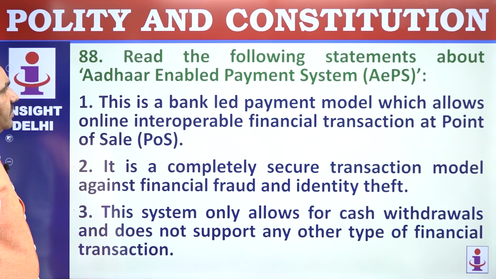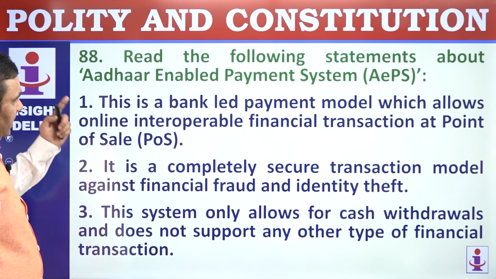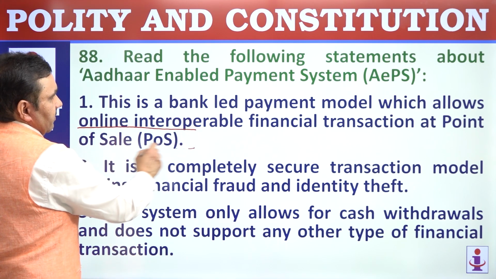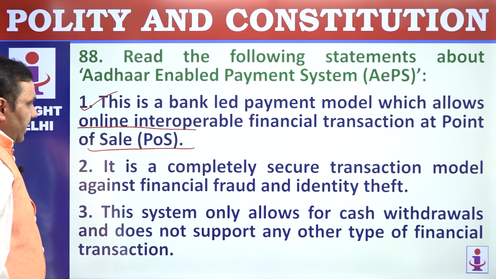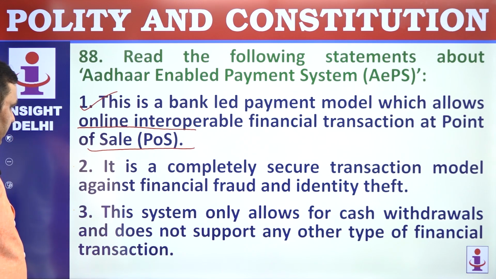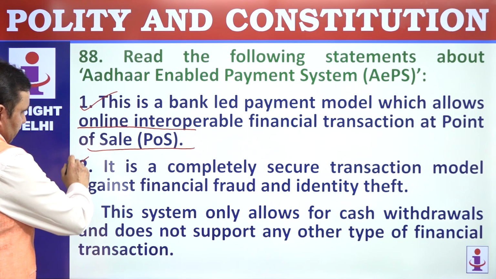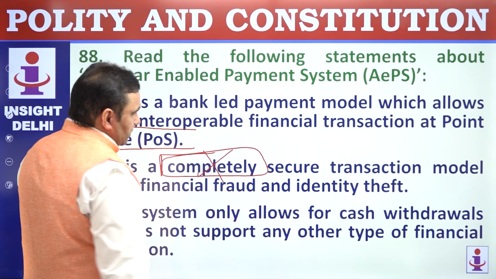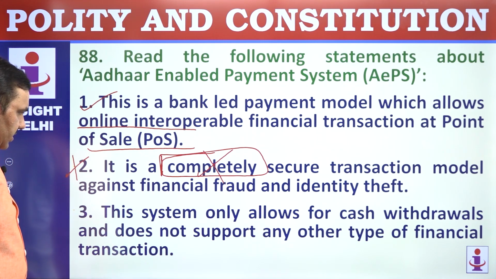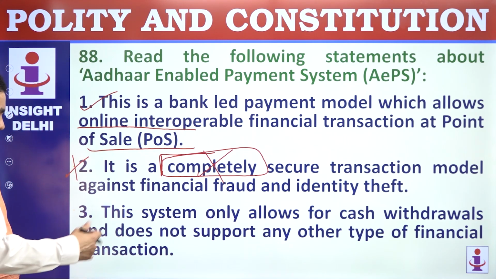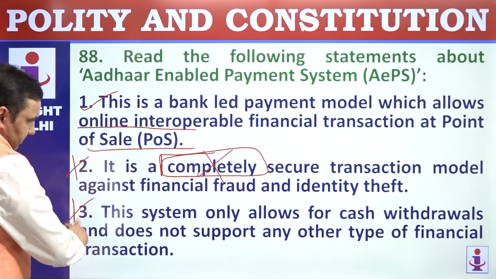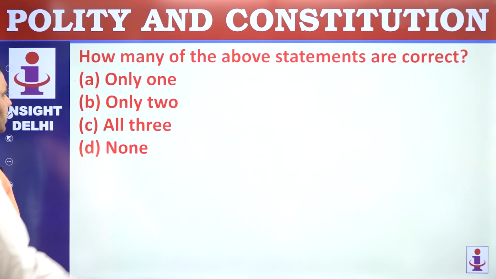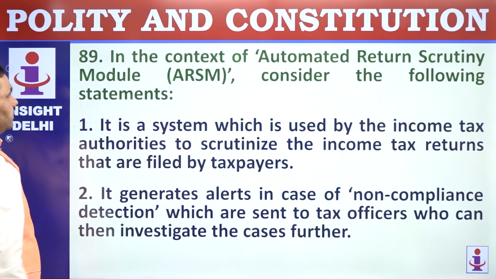88. Read the following statements about the Aadhaar-enabled payment system. This is a bank-led payment model which allows online interoperable financial transactions. Correct? It's a completely secure transaction model against financial fraud. There's no system which is completely secure. It's secure, it's better than others, but it's not completely secure. This system only allows for cash withdrawals as well as payment transfers. So it's not just cash withdrawal, there are many other kinds of banking facilities possible through it. 1 is correct, 2 and 3 are wrong. How many are correct? Only 1.